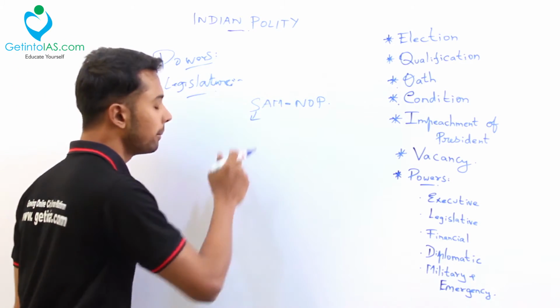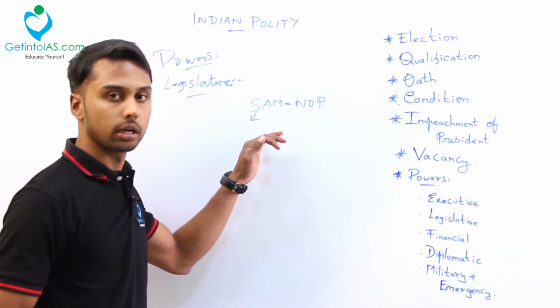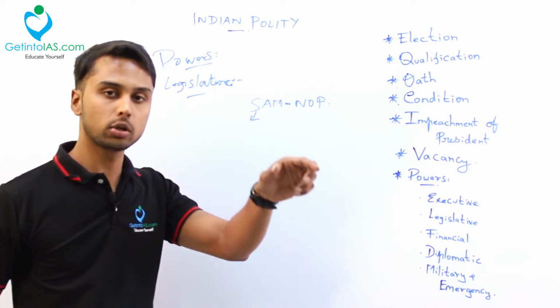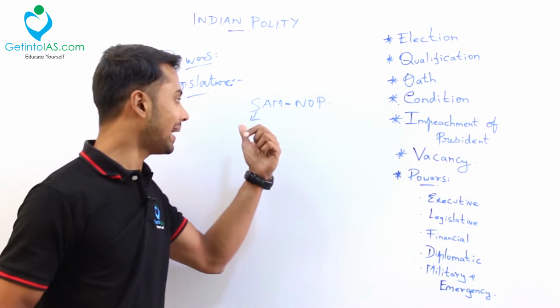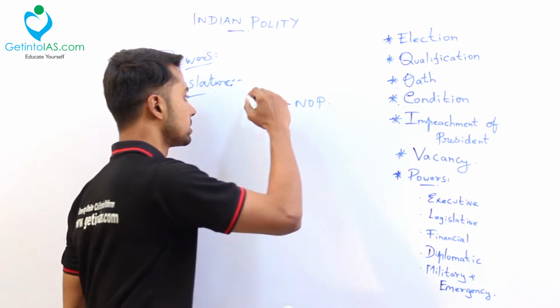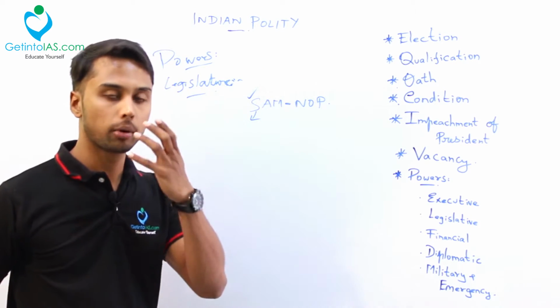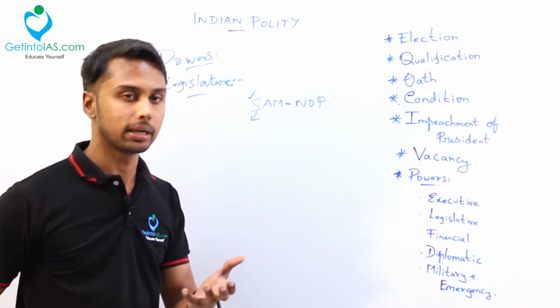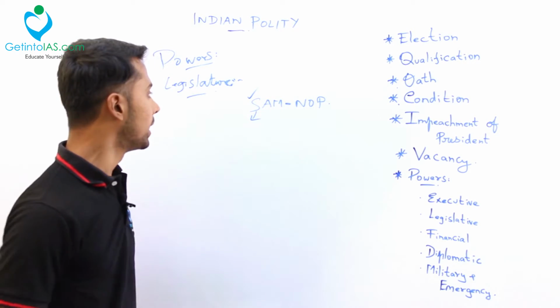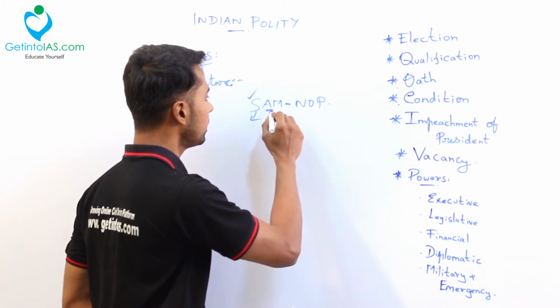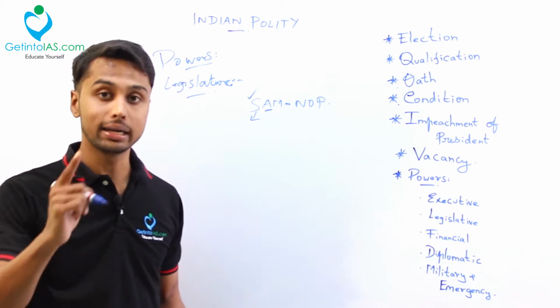What is this S? S means summoning, proroguing or dissolving. We all know what these terms are, with respect to Parliament, I have taught these. These acts can be done by your president. That is your S: summoning, proroguing or dissolving an assembly. That is the power of the president with respect to the legislature. Next is A. A means addressing. He will address the Parliament.